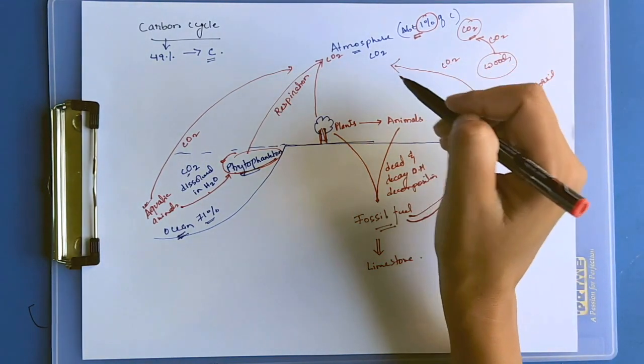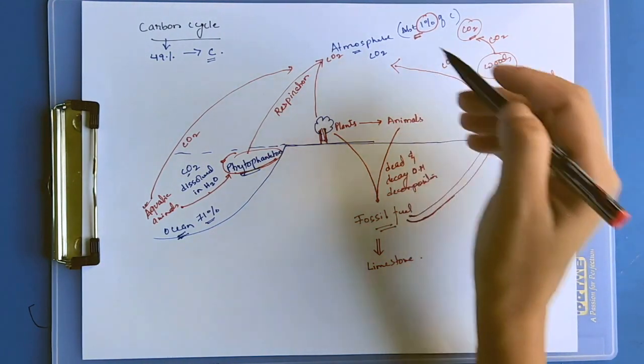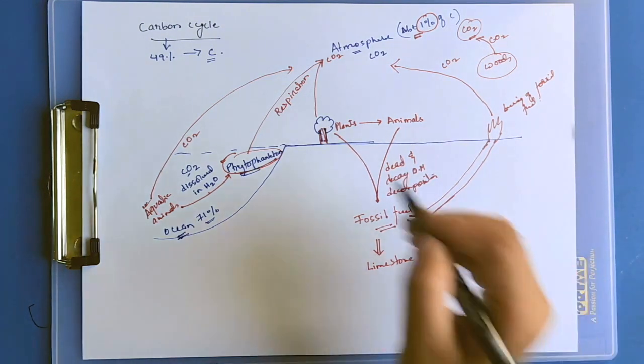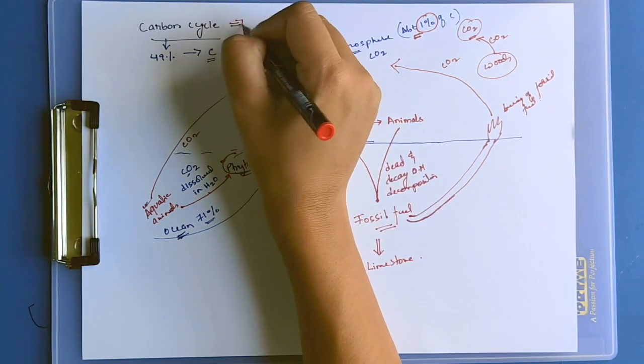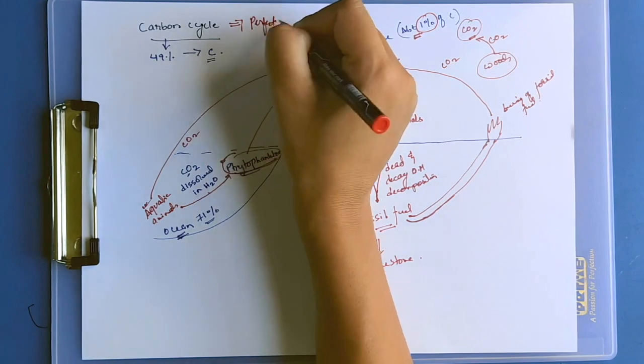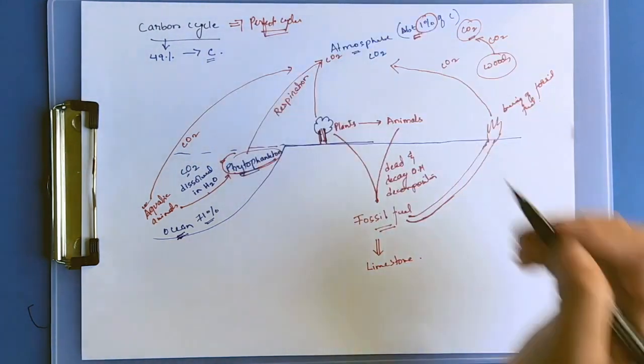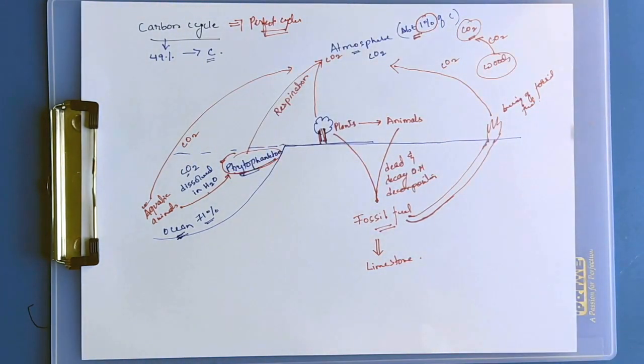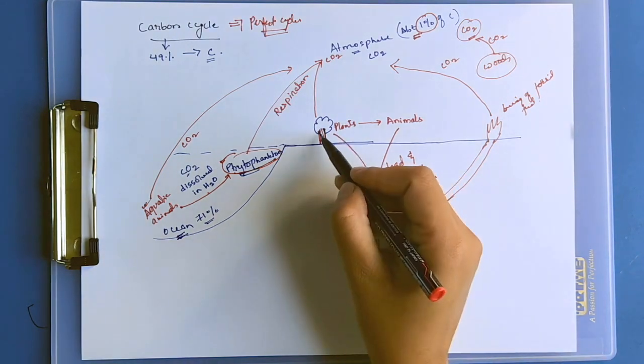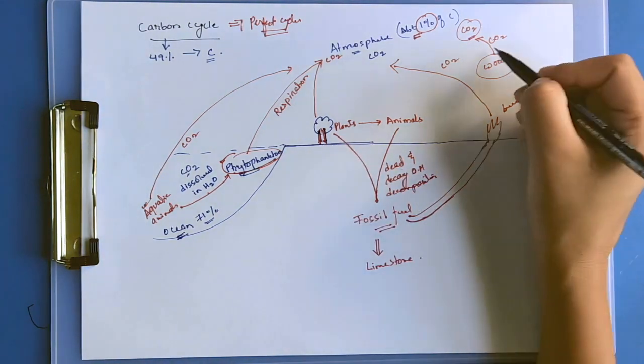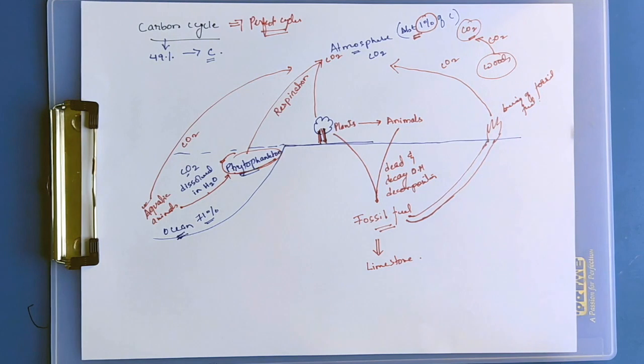This type of cycle is also known as a perfect cycle, because the amount does not change. Naturally, the concentration of carbon dioxide is not less or more, but due to human exploitation of forests, it changes.